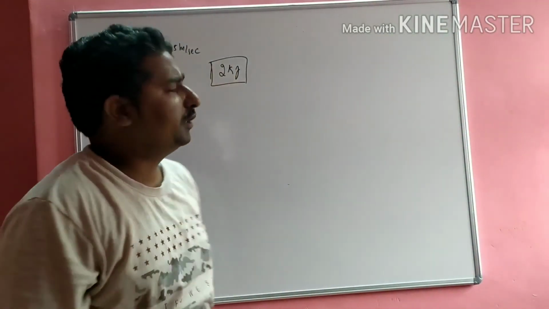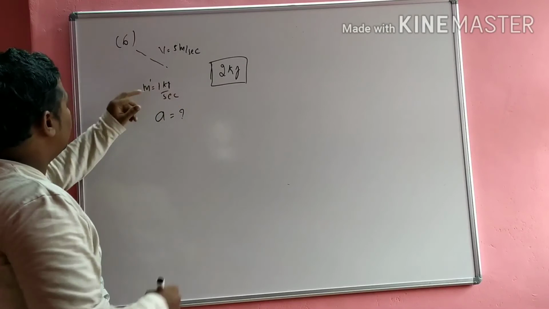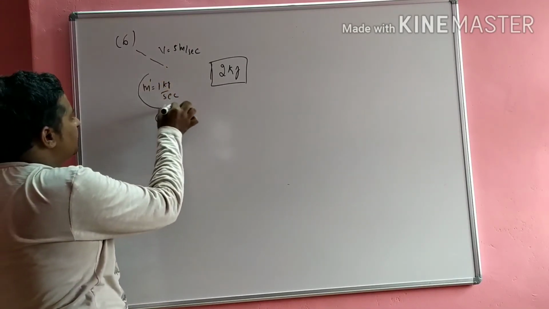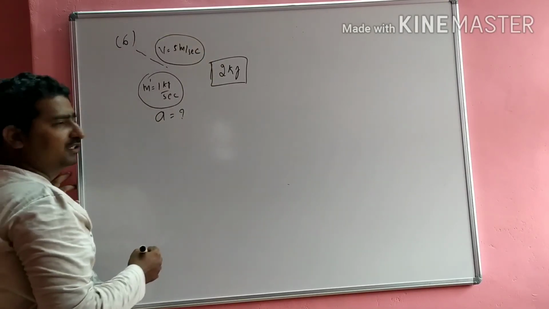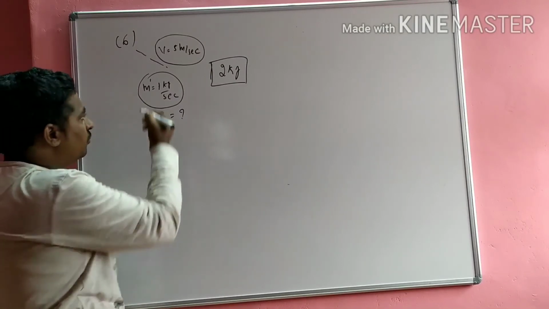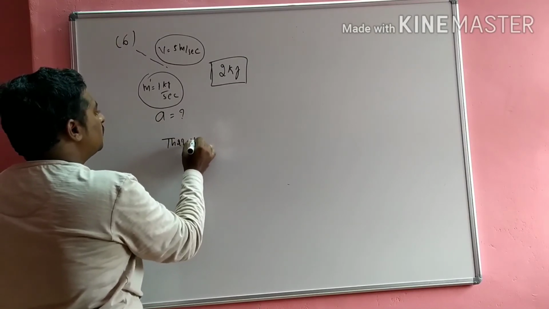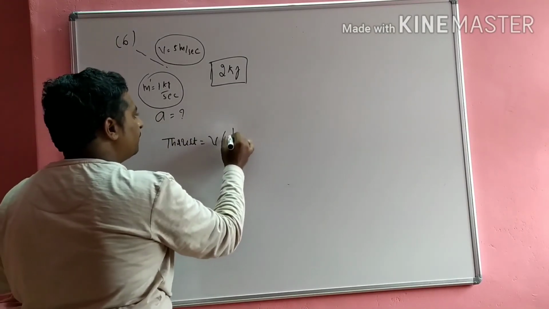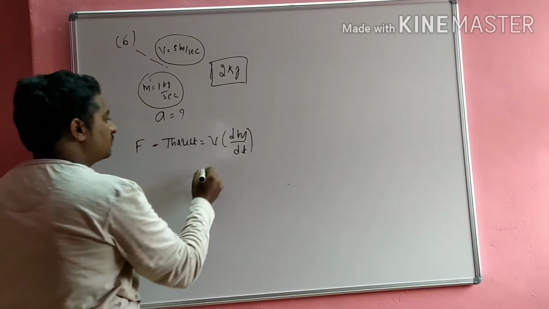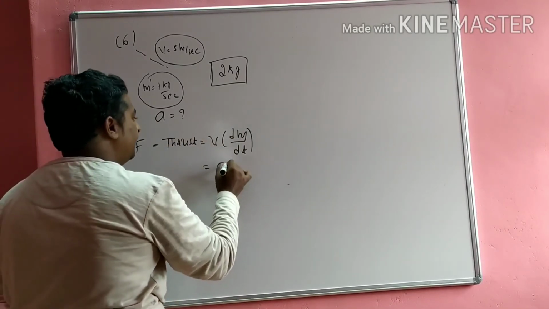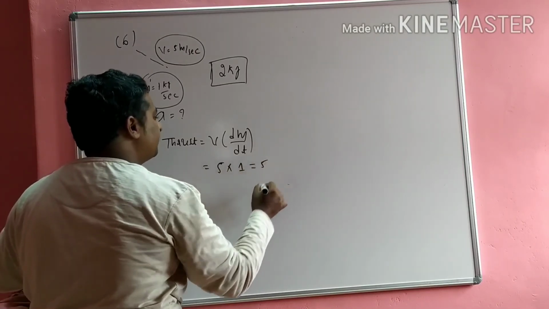We know that according to Newton's second law of motion, F is equal to m into A. In this, the rate of change of mass is given. By using the rate of change of mass and speed, you have to calculate the thrust, which is the force in this numerical. So thrust is equal to V dm by dt, which is nothing but a force. So that is equal to V is given 5, into dm by dt which is 1 kg per second. This is 5, the answer.